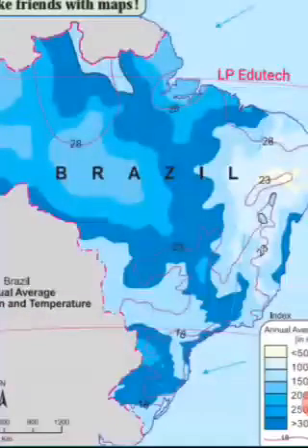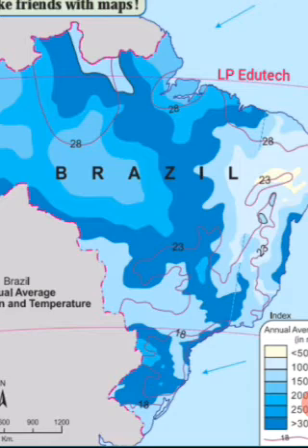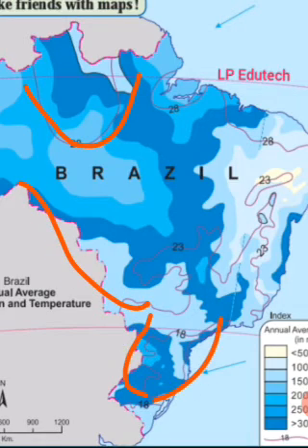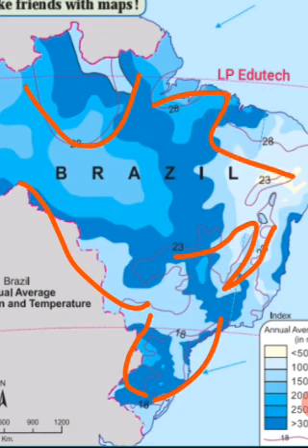See, the zigzag lines are shown, the lines drawn in red color. This is called the isopleth method.